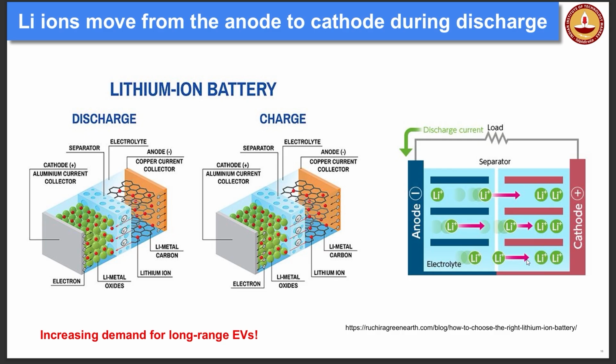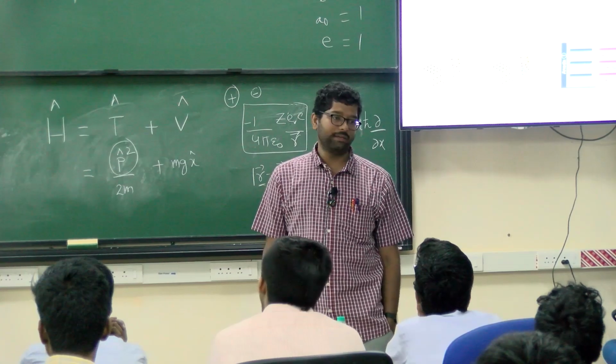So you will have a cathode and an anode. Here the anode material is shown as graphite. So during the discharge, what will happen? The ions will be flowing from one end to the other. During the charging time, they will be moving from the cathode to the anode, and during the discharge time, from the anode they will come back to the cathode.